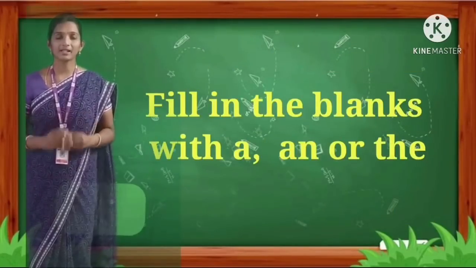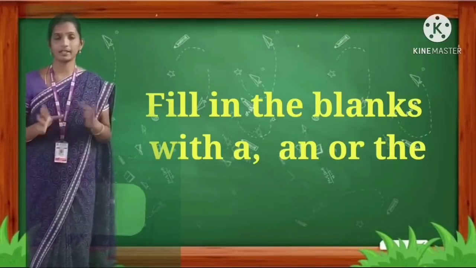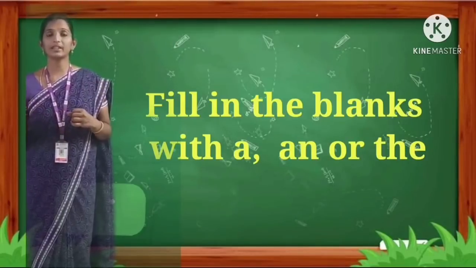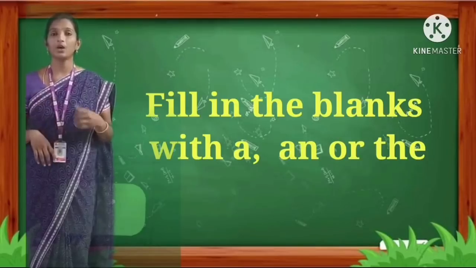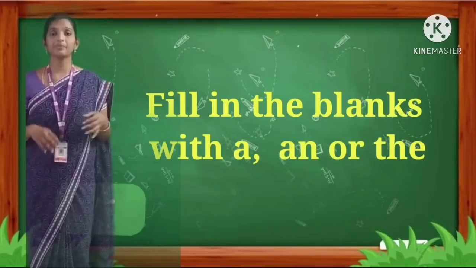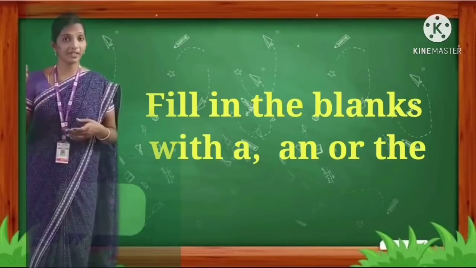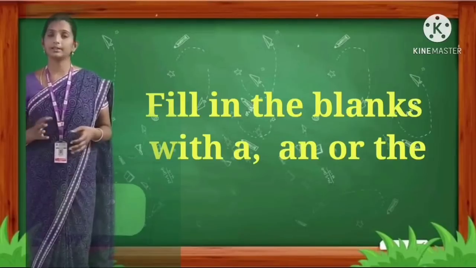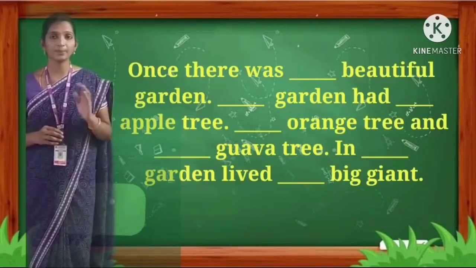Fill in the blanks with a and the. So what are a and the? Articles, we all know. Okay. So if the word is starting with A-E-I-O-U vowel, then we should write the article an, or we should write the article a. If the noun is repeated, then we have to write the article the. If it is a plural noun, then we have to write the article the. Let's start with the exercise. Once there was dash beautiful garden.